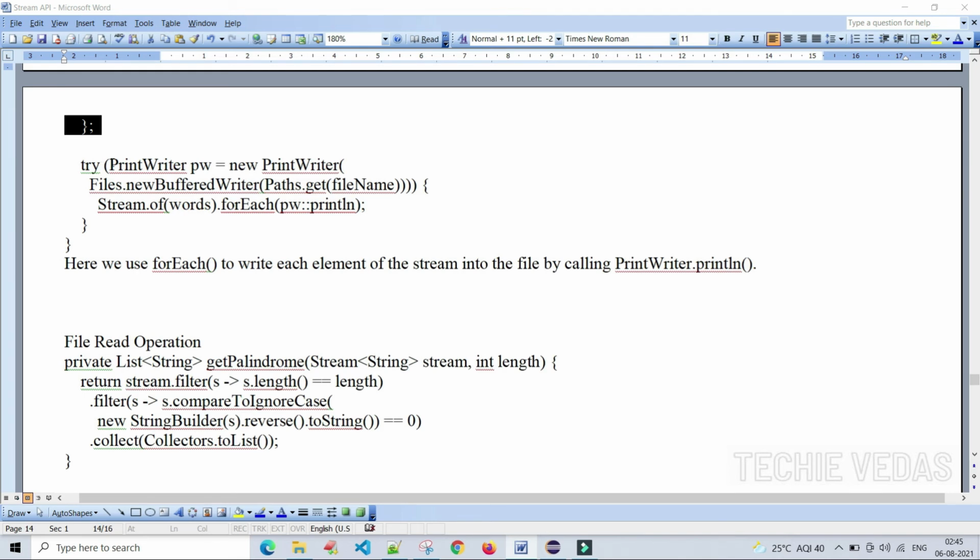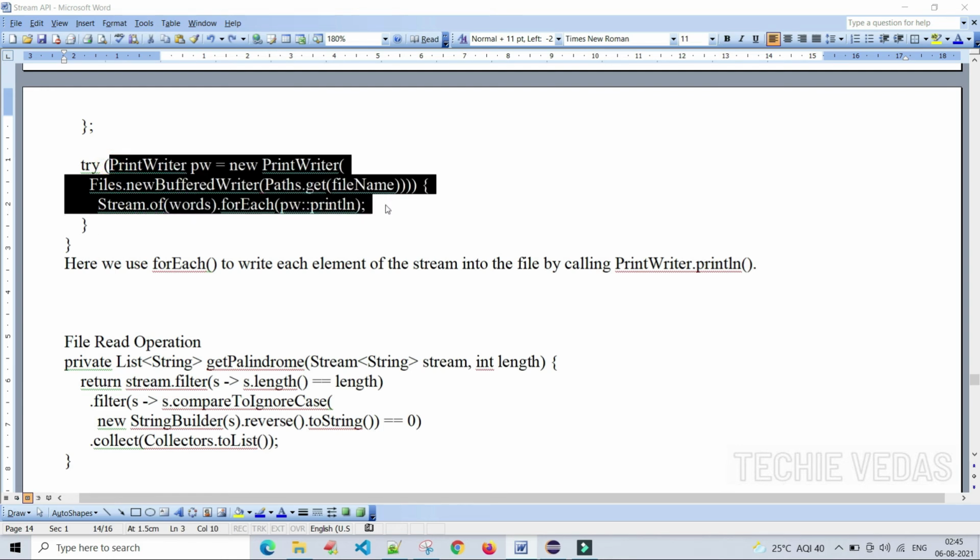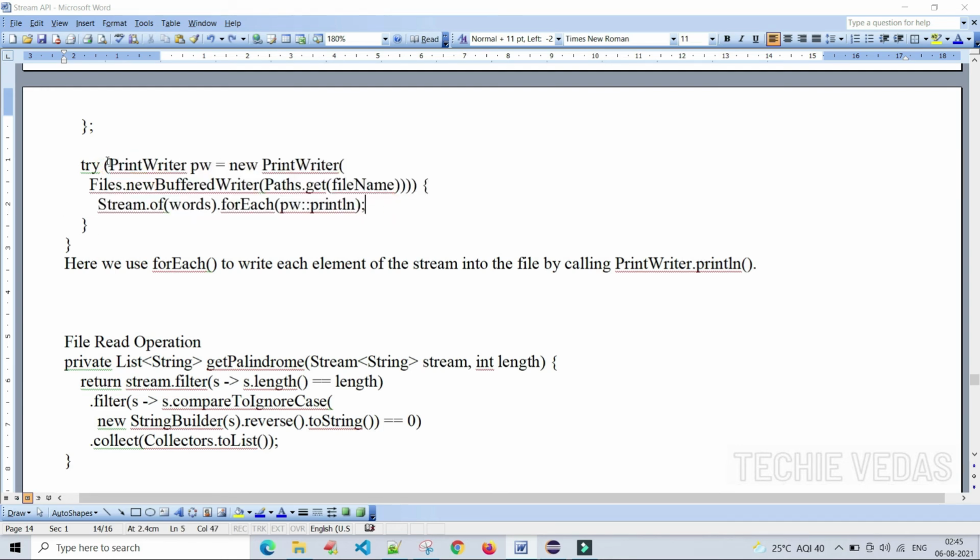Here in the try block we place this code, assuming that this part may throw an exception. We take the PrintWriter of a new BufferedWriter and write the file data. Here we use the forEach method to write each element of the stream into the file by calling printWriter.println.